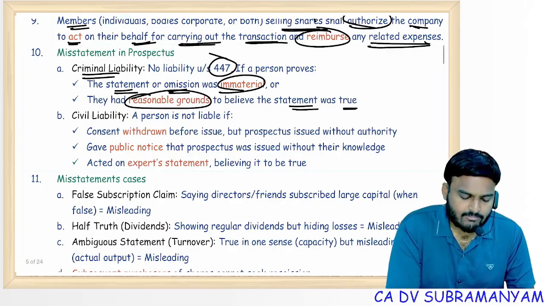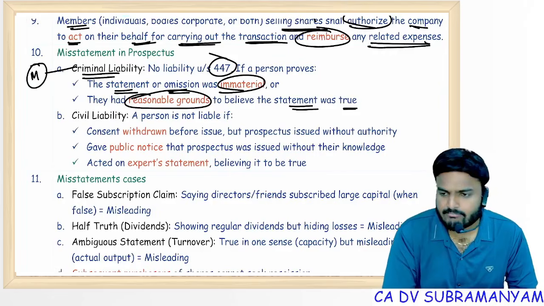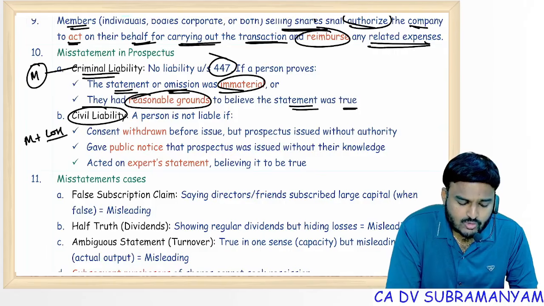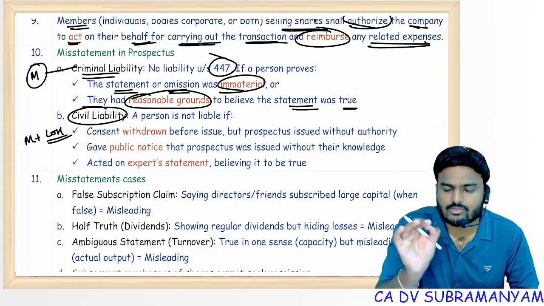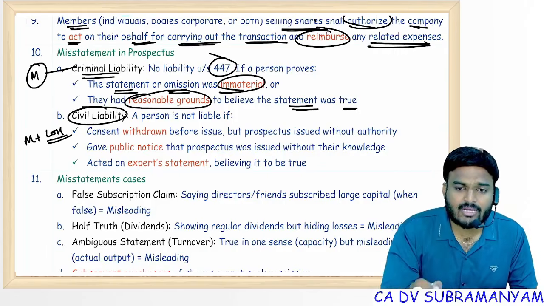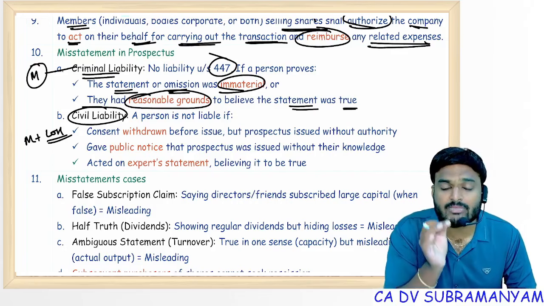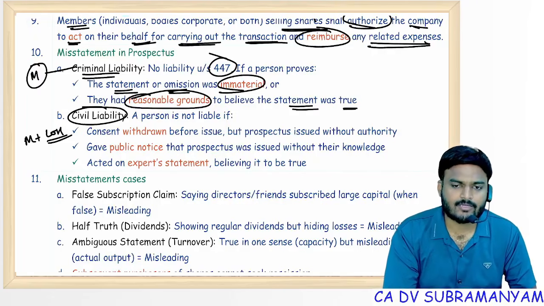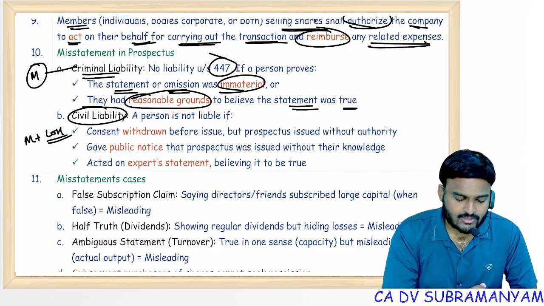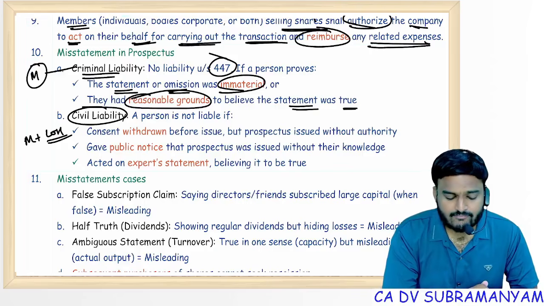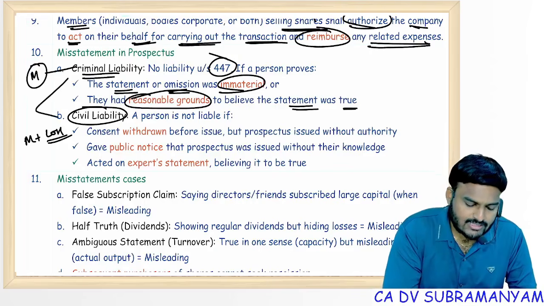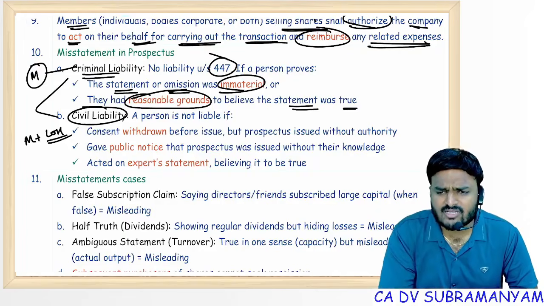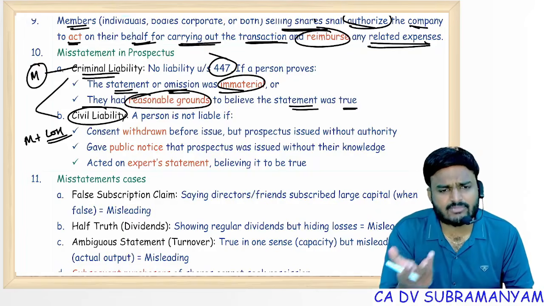But criminal liability is applicable whenever there is a misstatement. Civil liability is applicable whenever there is a misstatement, as well as loss to the public, loss to the investors who invested their monies on the faith of the prospectus, and they should be allottees, they should be direct purchasers, not subsequent purchasers. Okay? Suppose if there is a misstatement and there is a loss also, then which sections are applicable? Both criminal and civil liability applicable. Sir, no loss to the investors, sir. Then only criminal liability is applicable for misstatements in the prospectus.